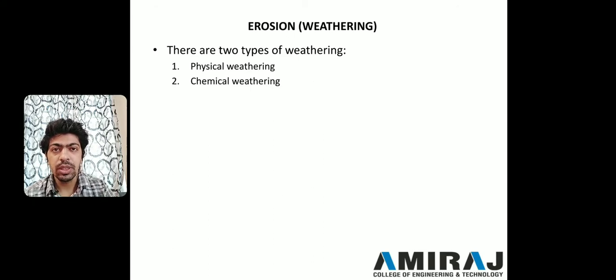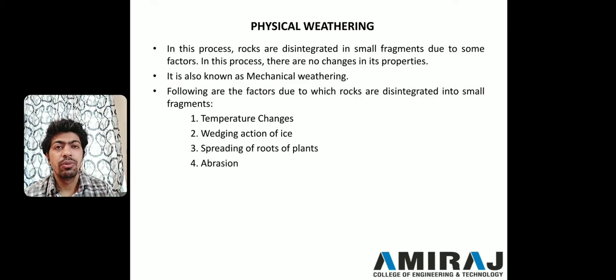Due to erosion, rocks are disintegrated into parts. Now there are two types of erosion. One is physical weathering, also known as mechanical decomposition, and the second one is chemical weathering. Now, what do you mean by physical weathering? Physical weathering is also known as mechanical weathering.